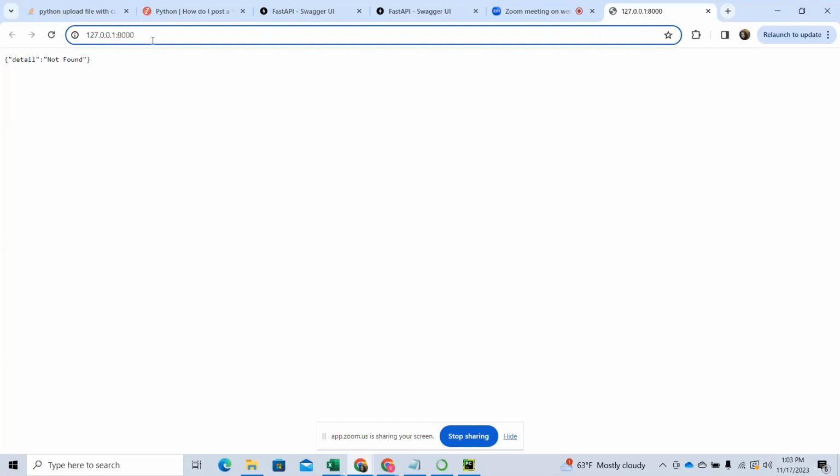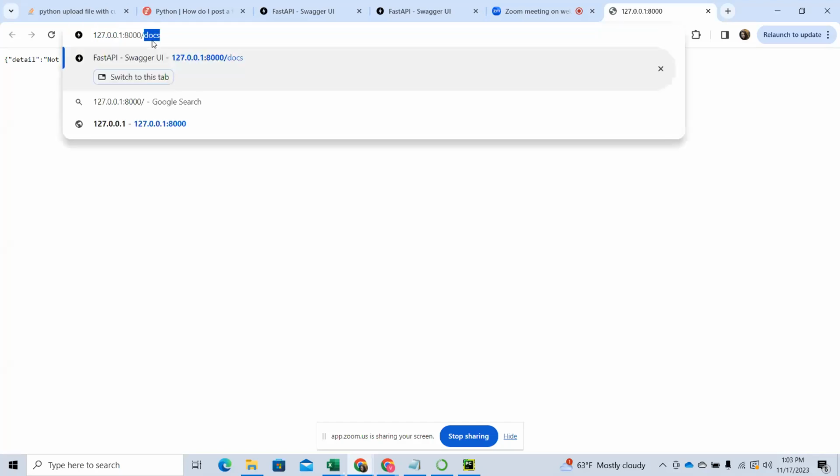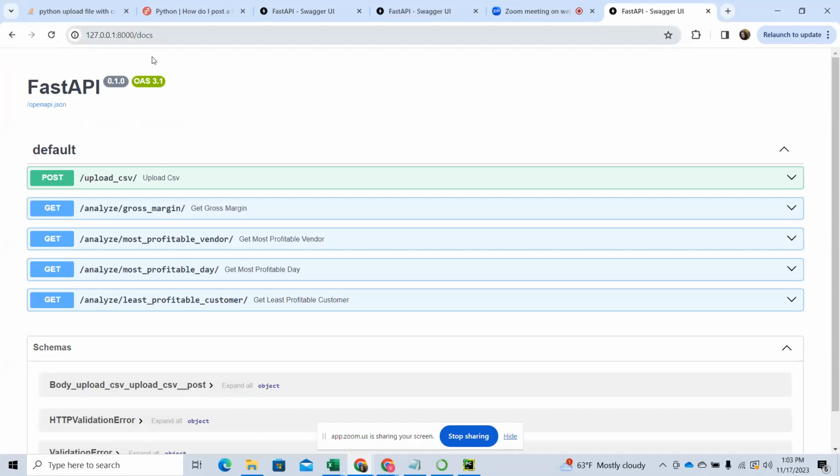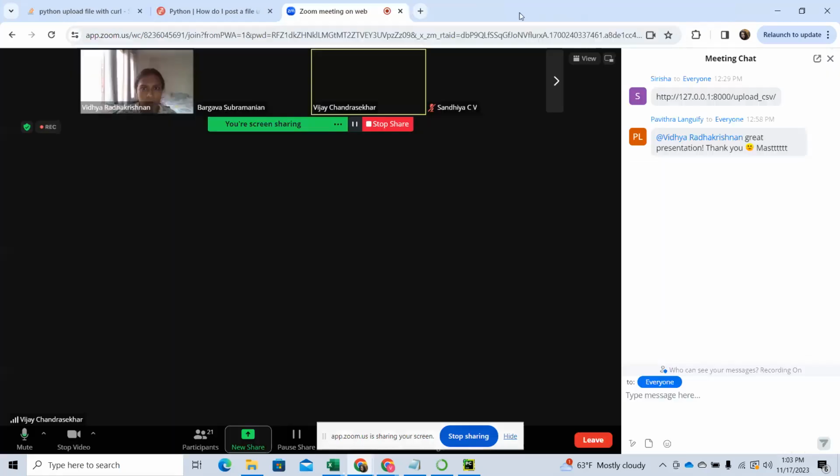Can you see the screen now? Yes. So when I give /docs, then only it'll populate. Oh, why am I still getting this one? Just a second. I think the other two.